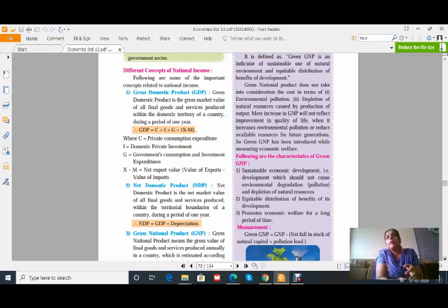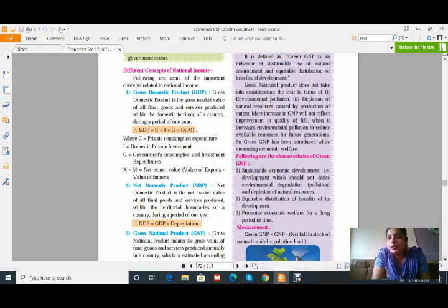That means if, at the time of increase in GNP, the environment is affected inversely and there is a use of natural resources which reduces the stock of available resources, that is why, while using GDP and GNP, it is not considered.